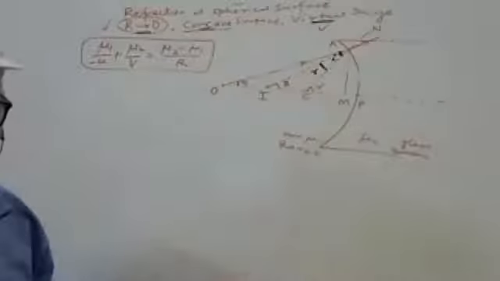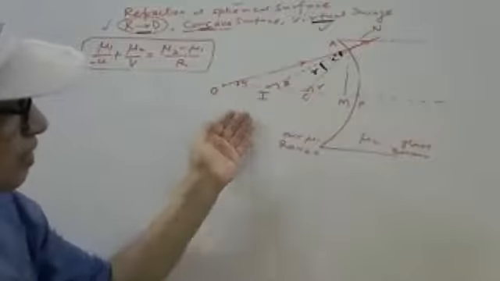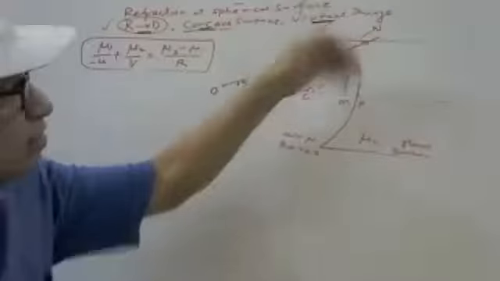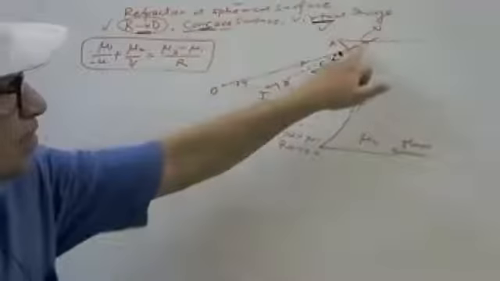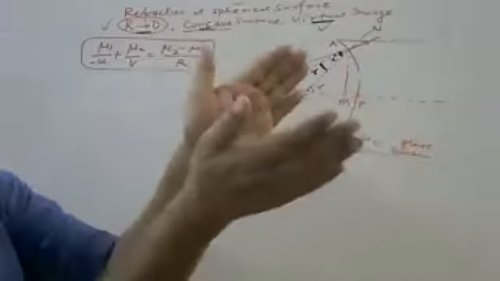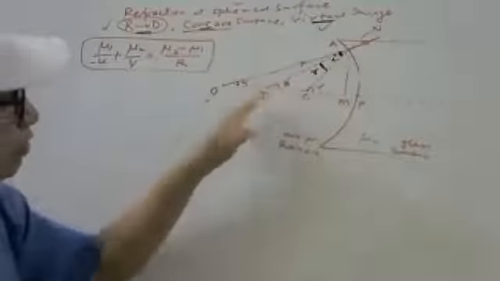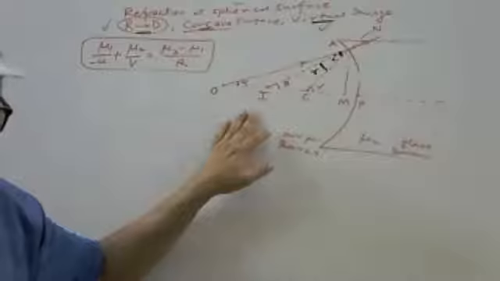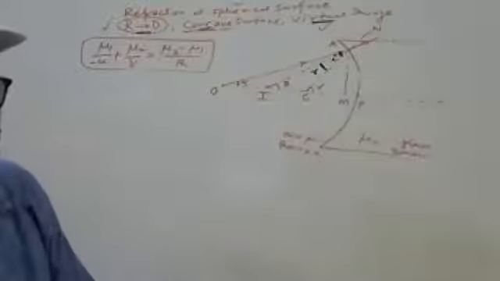OA is the incident ray. As it is moving from air to glass, it should bend towards the normal, and this ray and the principal axis cannot meet, they are diverging. It seems to be coming from this point, so here the image is formed, and that is the virtual image. Okay or not? Yes, yes.